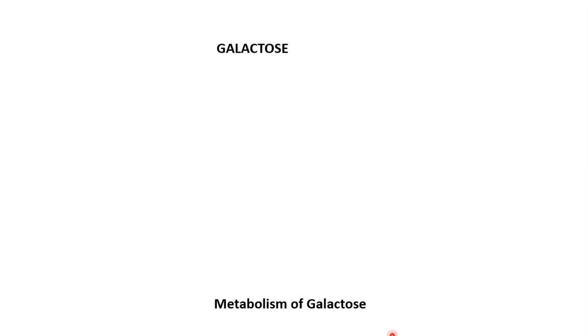Before going to galactosemia, the disorder, first we will see the metabolism of galactose. Galactose is metabolized exclusively in the liver. Galactose is first phosphorylated by galactokinase in the presence of ATP to form galactose 1-phosphate.